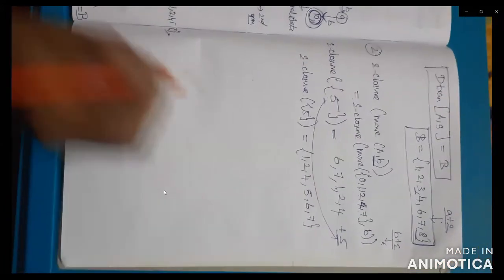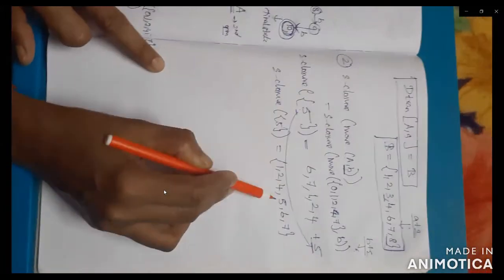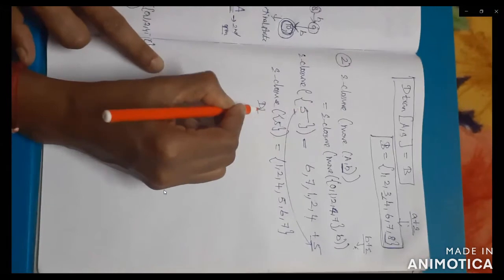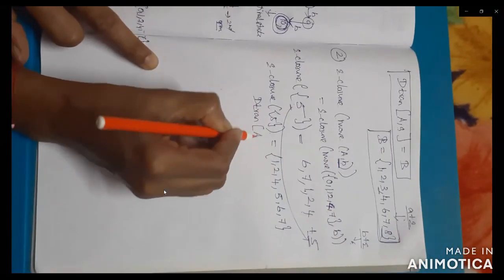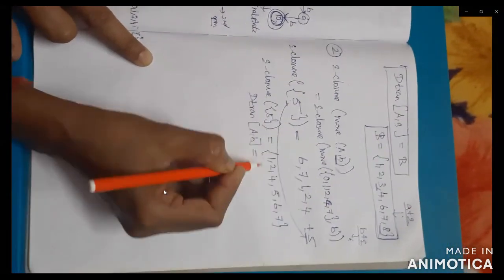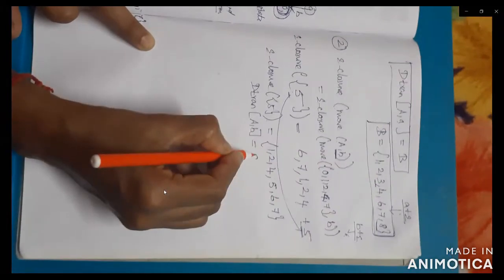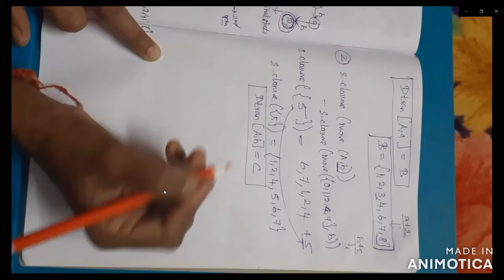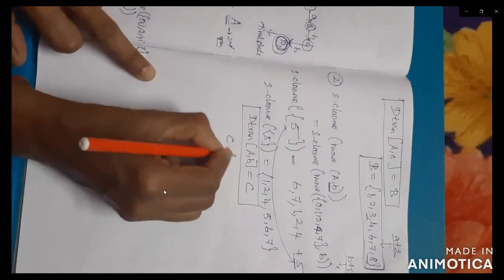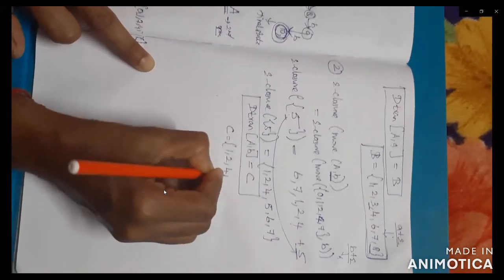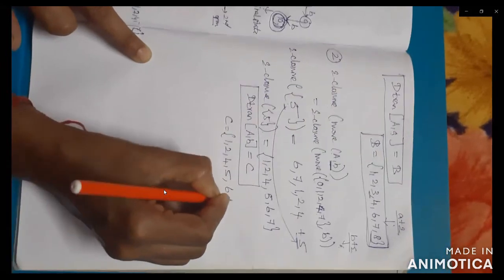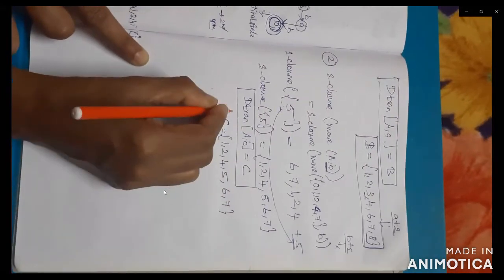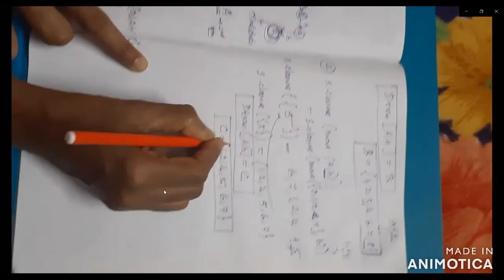What is the state here? Here a new state is to be formed. So the new state of D transition of A comma B will be equal to C. So this is called state C. So what is state C? 1, 2, 4, 5, 6, 7. Everything is right, including the braces symbols.